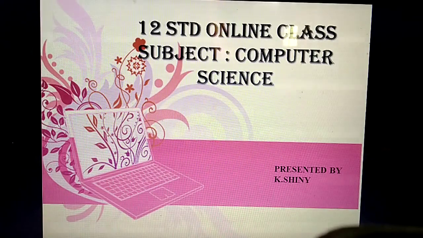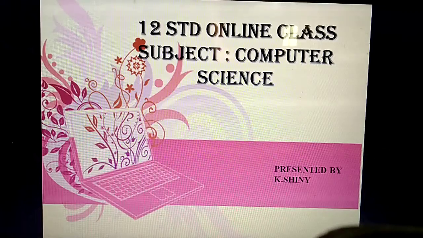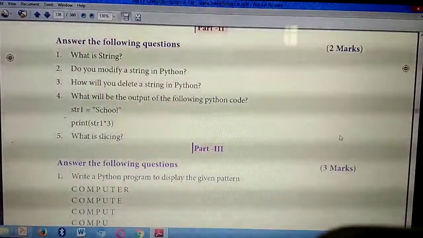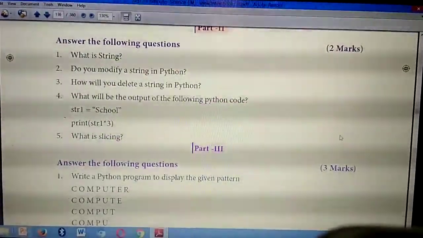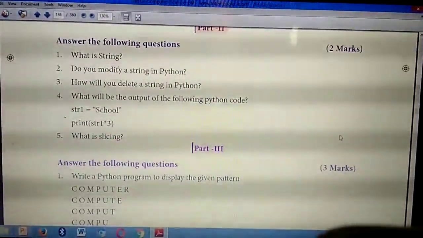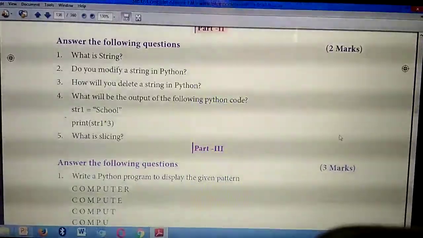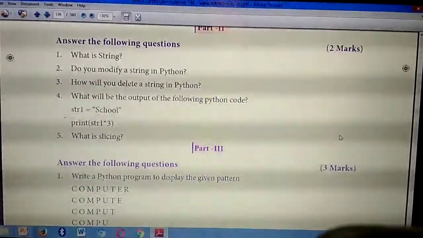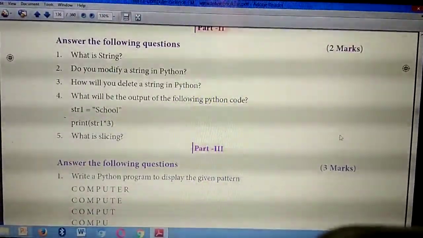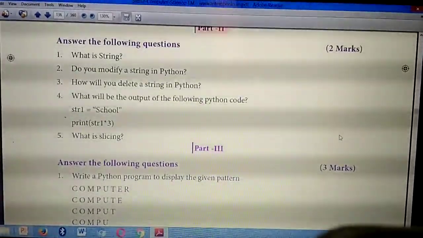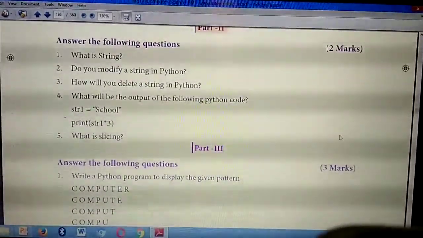Please all of you take your computer textbooks in your hand. Have you all taken them? Take it fast. In your textbooks, please take page number 130. Yesterday I told the page numbers for each question, isn't it?